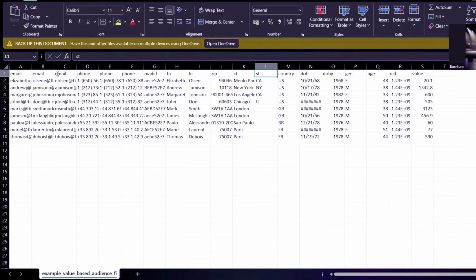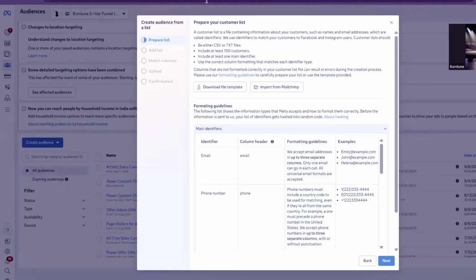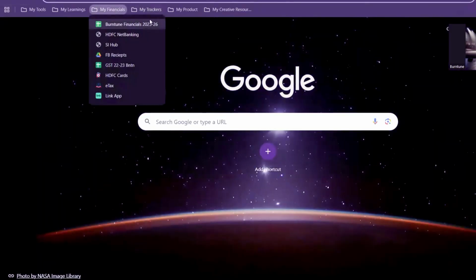City, don't really need that. State, don't really need that. Country, yes, we need that. So I have a lot of data from my own country, which is India. So that's what's going to go here. Date of birth, age, UID, value. How much have they spent over the lifetime of their relationship with our business? So this is the format that needs to be filled in so that I can upload data to my Facebook marketing. Now, how I would do this is for me to,